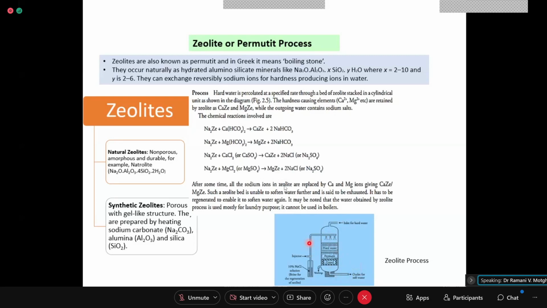So further, you will find that this zeolite is completely exhausted. Exhausted means zeolite is completely converted into calcium and magnesium zeolite. So in such a case, you will need another run. So the zeolite process operates in the alternating cycle of softening run and